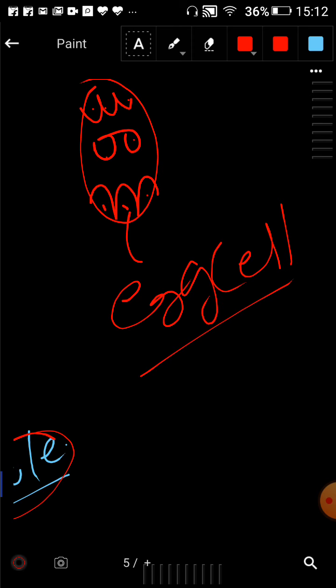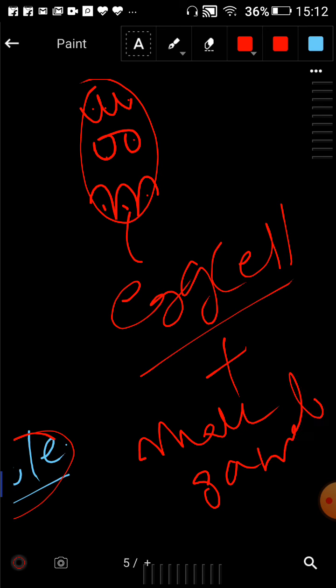Okay, so this egg cell fuses with one of the male gametes present in the pollen tube. Clear?